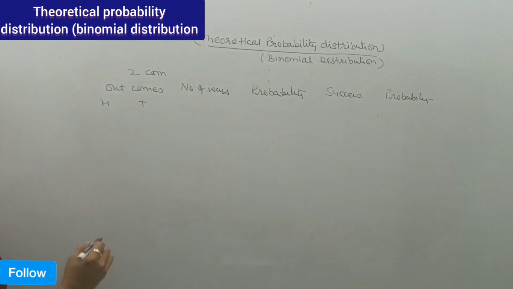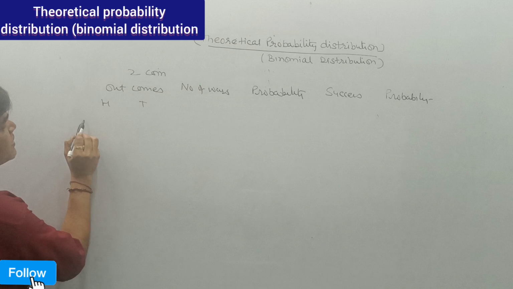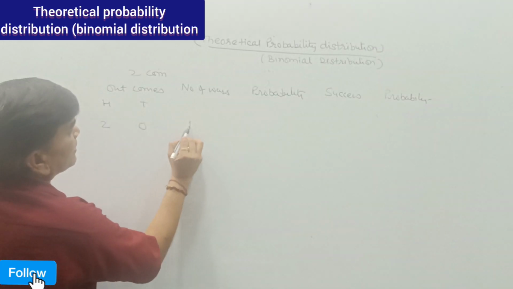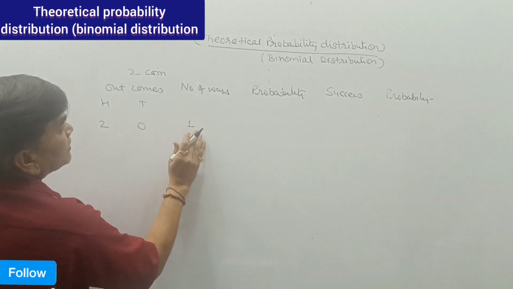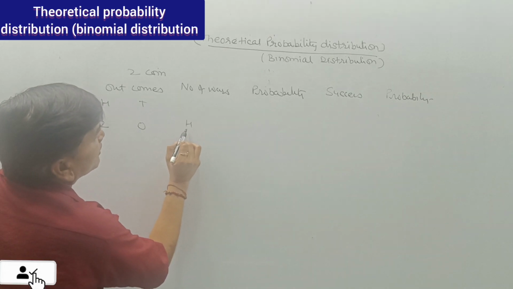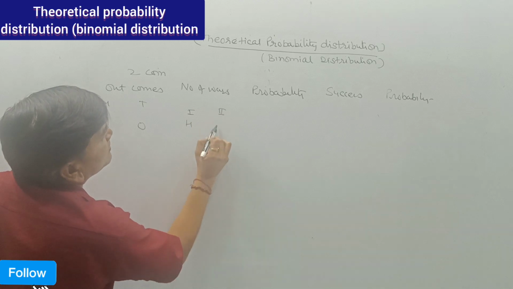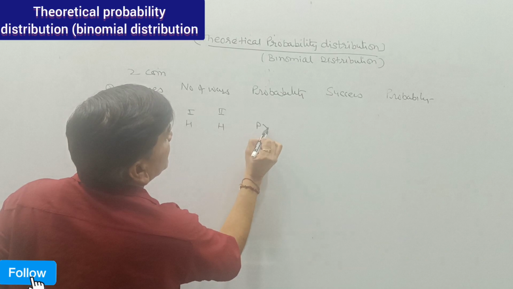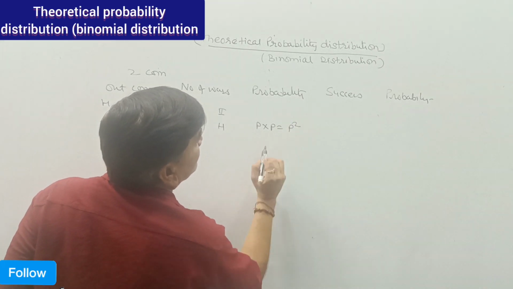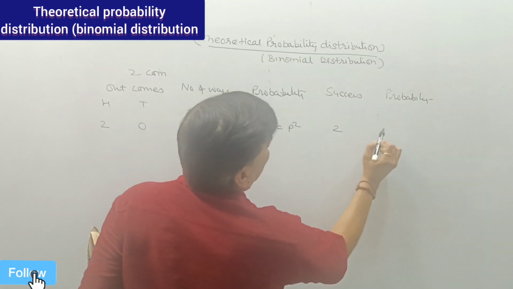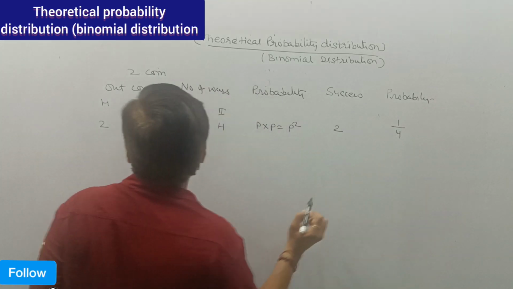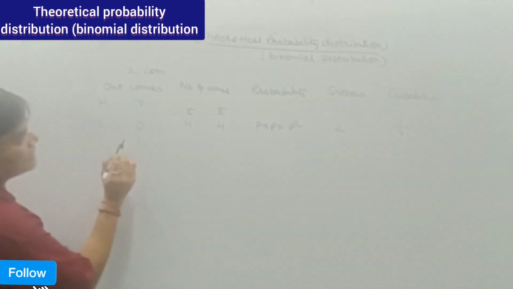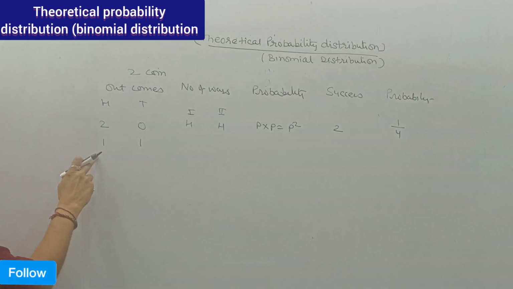So in the outcomes, if the first one is 2 heads, tails is 0, the number of ways is 1. Head in the first and head in the second also. So the probability is P multiplied by P, that is P square. And success is 2, so the probability is 1 by 4. Here one head and one tail may also be possible.